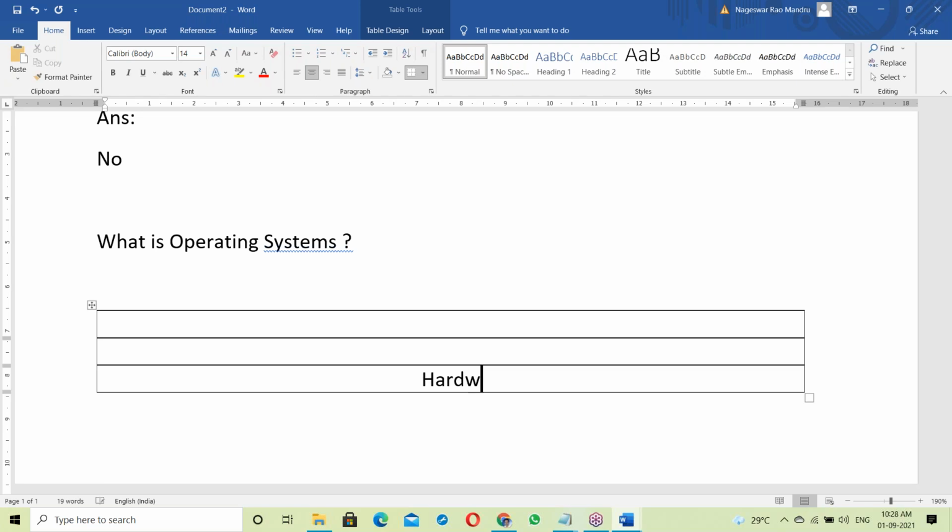Suppose when you purchase a laptop, you also get an OS with it. The laptop vendor who sells laptops will set up the OS also.